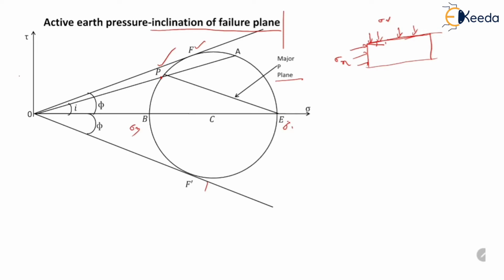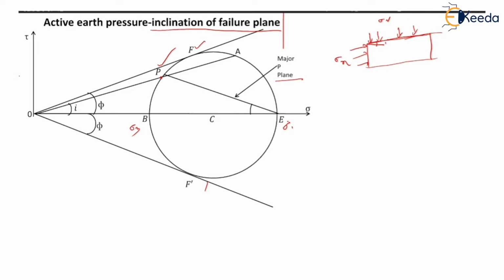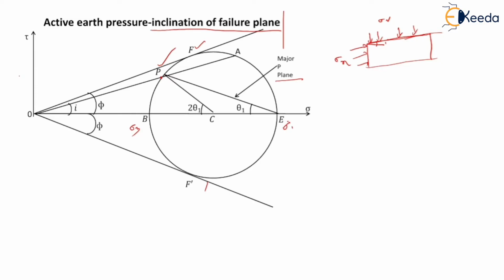But now we are interested in major principal plane only. So angle of inclination of major principal plane with horizontal is theta 1, which is angle PEC. So ultimately angle PCB, which is angle subtended by P at the center of the circle, will be 2 theta 1.